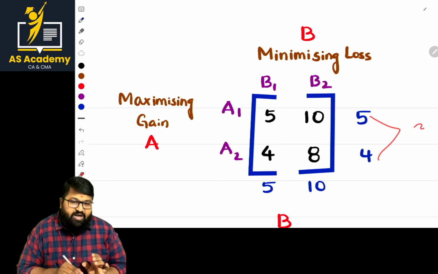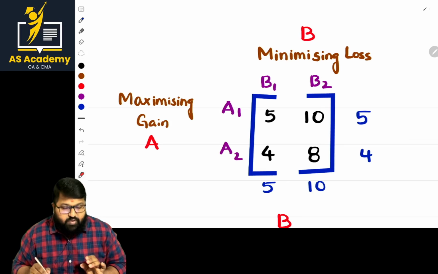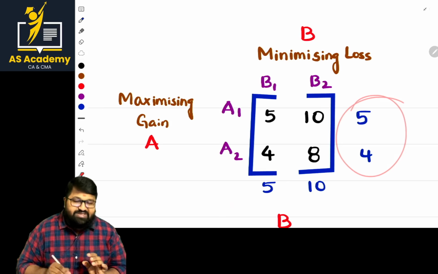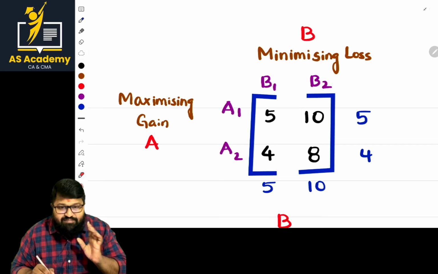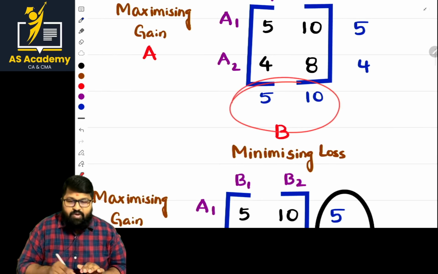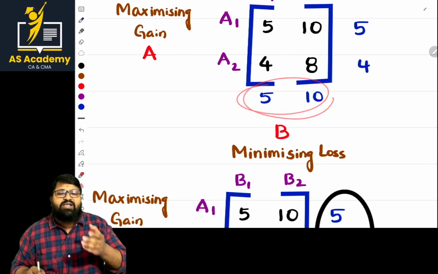From the least values we identify the maximum value, and from the highest values we identify the minimum value. The maximum of the minimum values is known as maximin, and the minimum of the maximum values is known as minimax.